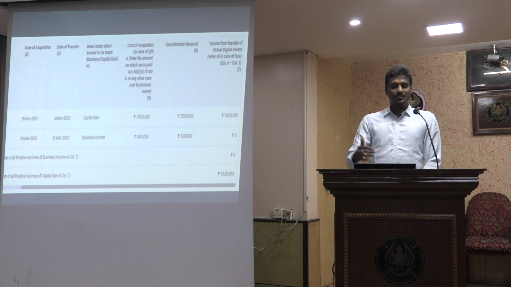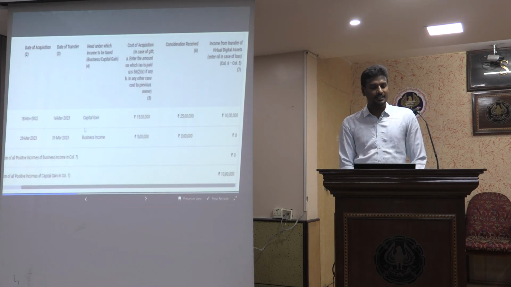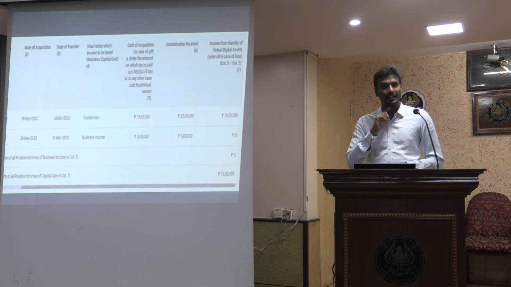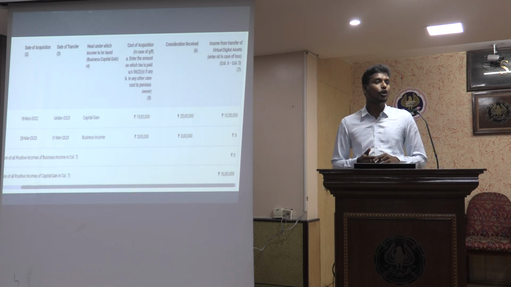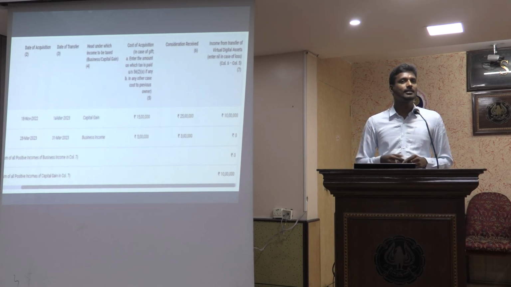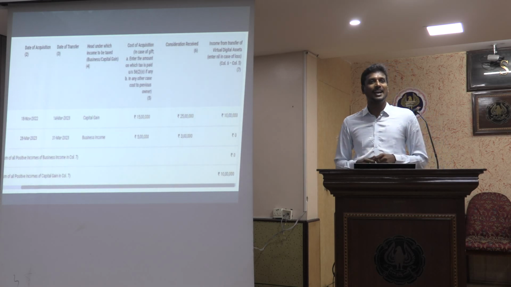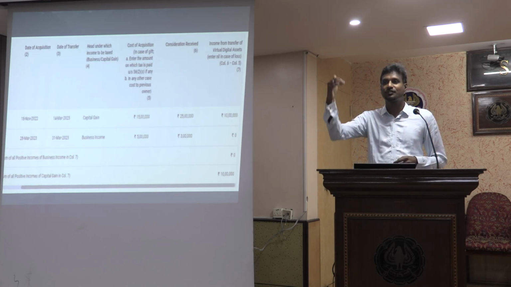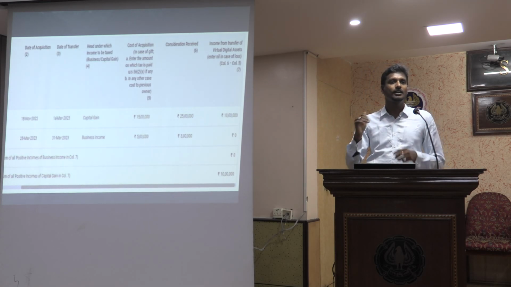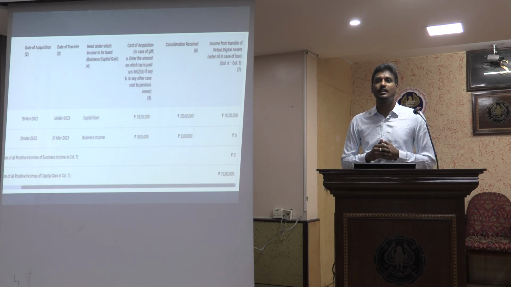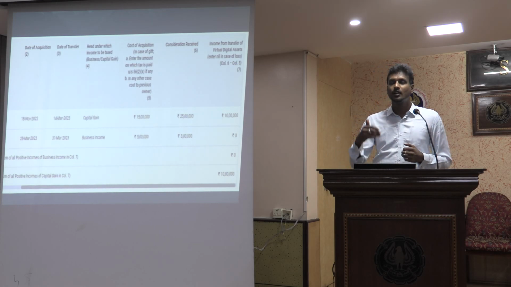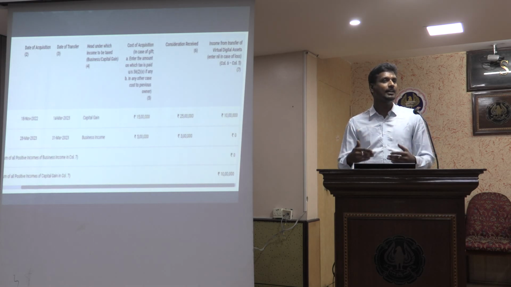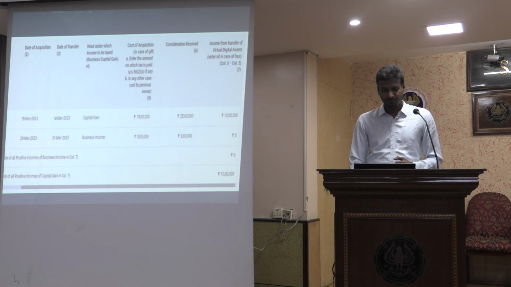Now, for all the transactions that I have entered like this, I have taken here the reference of 2 transactions. The first transaction I have 10 lakhs of profit. The second transaction, the cost of acquisition is 5 lakh and the consideration received is 3 lakh. That means I have a 2 lakh loss. So this 2 lakh will not come in the last column and get offset against the 10 lakhs. Each transaction is considered independent, and it will be considered for taxation only if it is positive, and the negatives or the loss will be ignored.